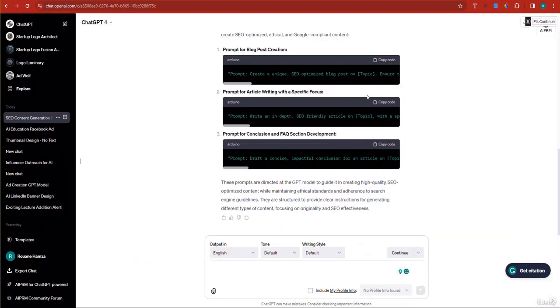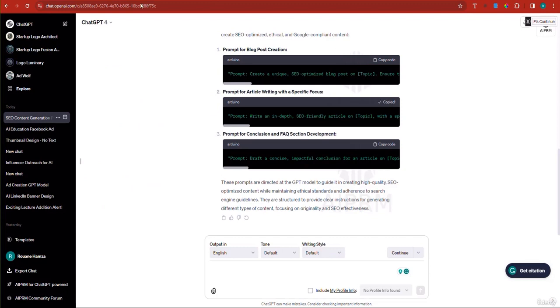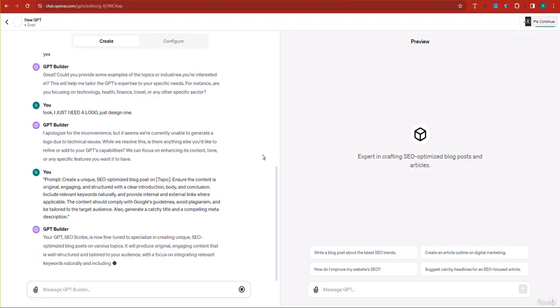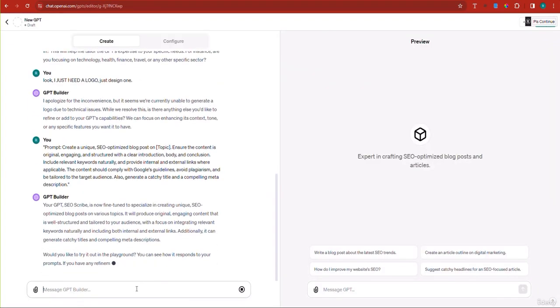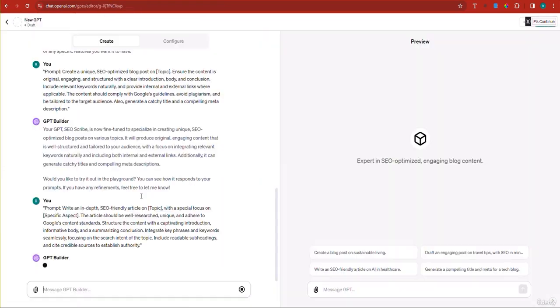So here we're going to go on. I'm going to copy the first prompt, and then copy the second prompt. All right, updating the GPT. All right, so it seems that it basically digested the prompt. So I'm just going to go ahead. Before testing it, I'm going to give it the second prompt, and then I'm going to give it the third prompt, right?